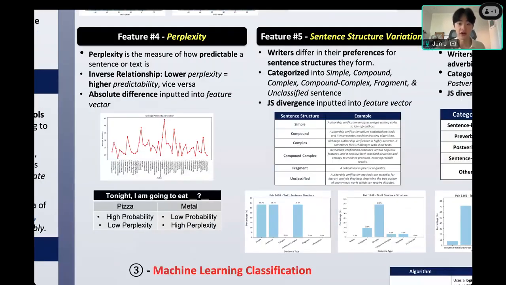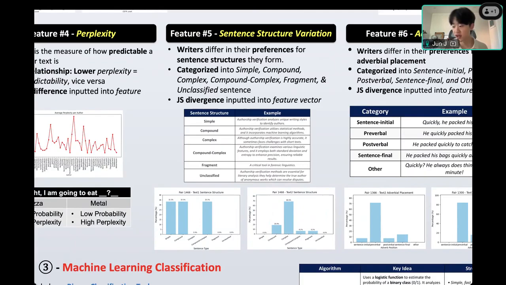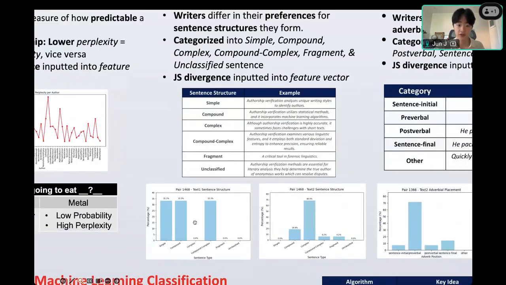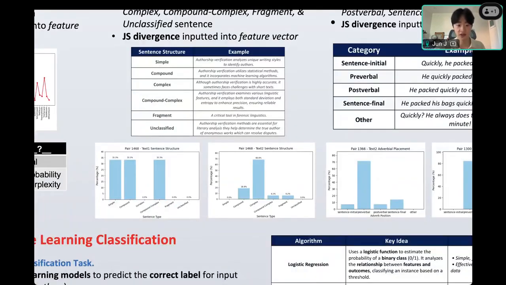Next one is sentence structure variation, because writers also differ in their preferences for how they like to write. I categorized the sentence structures into different categories, going from simple, compound, complex, fragment, and unclassified. This feature essentially helps you encapsulate how someone has a preference for certain types of sentences that they form.